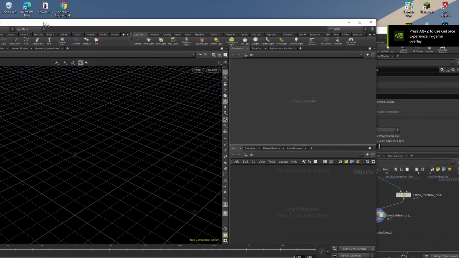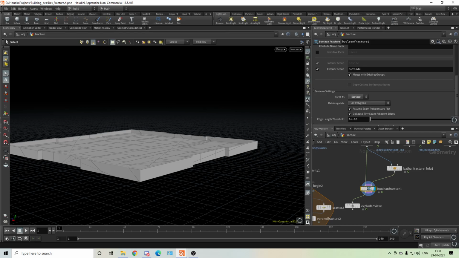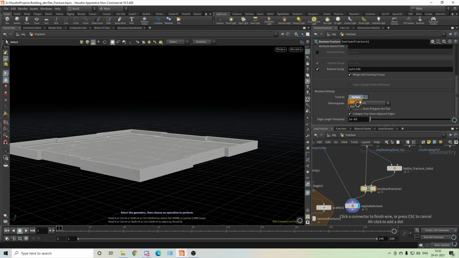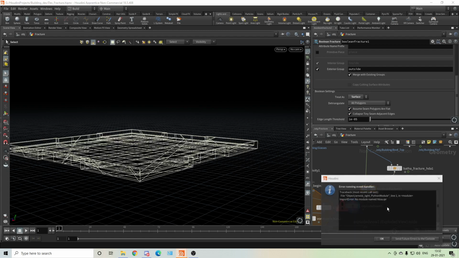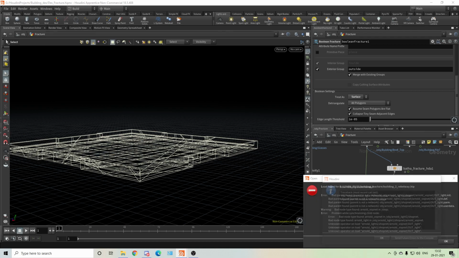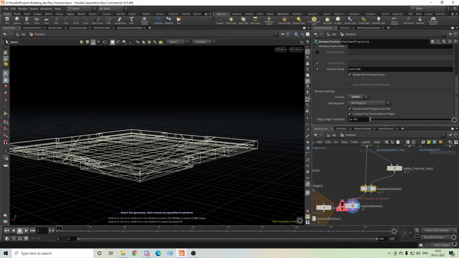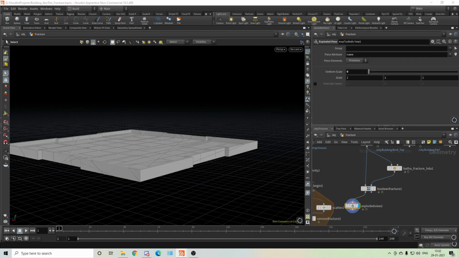Oh, not this one. Let me see. Maybe there's some issue now, maybe, I don't know, in 18.5 because I did it in 17.5. Because it should not be like this. Don't crash. I didn't save you. Okay, so we'll see. Give me a second. I'll check and tell you what the issue is. Fracture.